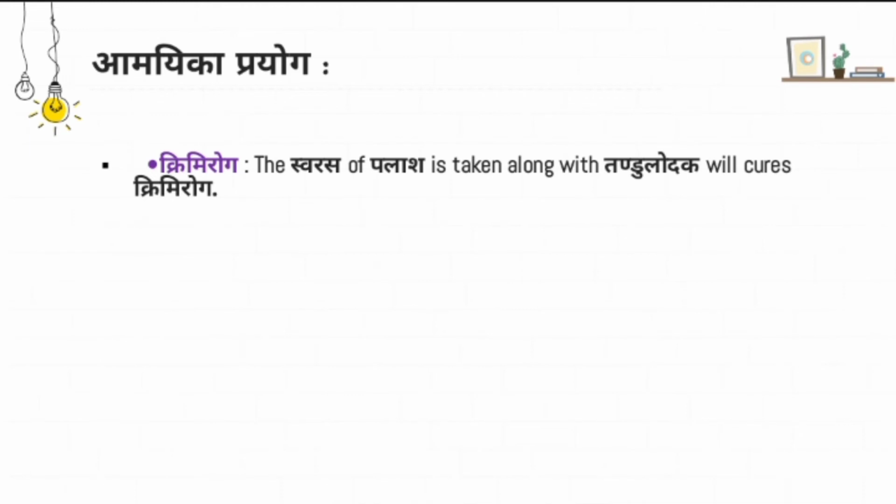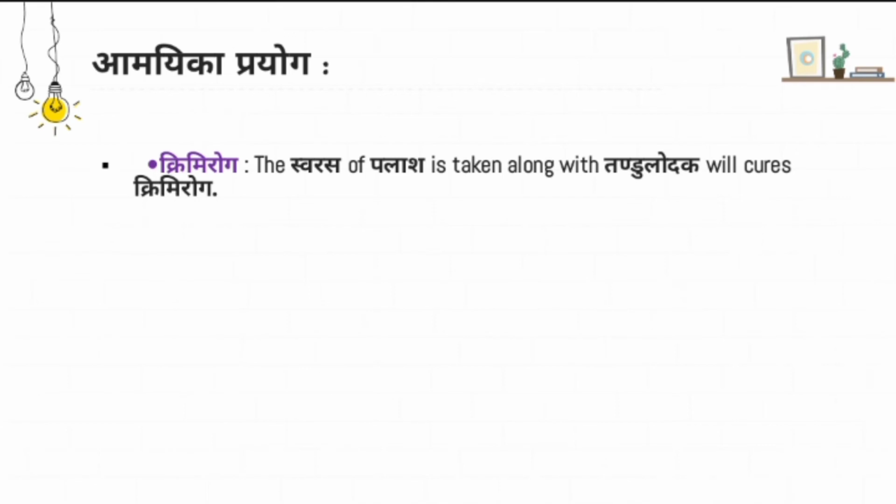Then the amayika prayoga. How do we use Palasha in different conditions? As the main function of Palasha is krimighna, we usually give it in krimi rogas. How do we give it? The paste or juice of the Palasha seed is taken with rice water, tandulodaka, which will cure the krimi roga.